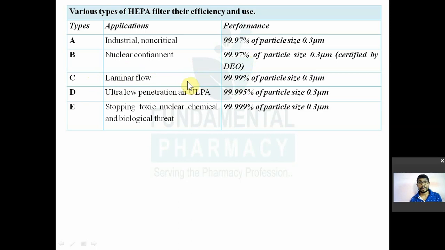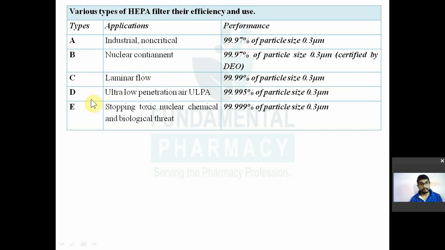Then type C HEPA filters are used in a laminar flow unit. So they have 99.99% efficiency to remove 0.3 micron sized particles or more. ठीक है, कि laminar air flow में कौन सा होता है, जिसका efficiency होता है 99.99% to remove the particles of 0.3 micron. Okay, so type A is ordinary purpose, 99.97 जिसका efficiency होता है, ordinary purpose होता है. बाद में laminar flow में जो HEPA filters is present in the laminar flow unit, that should have efficiency of 99.99% to remove the particle size of 0.3 micron.